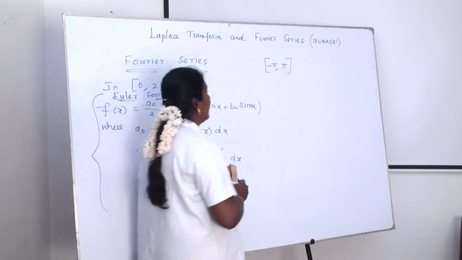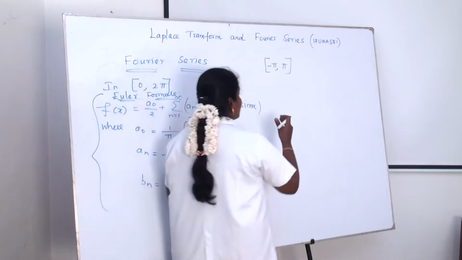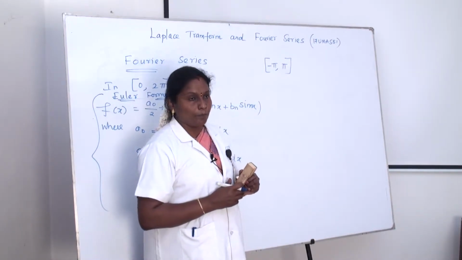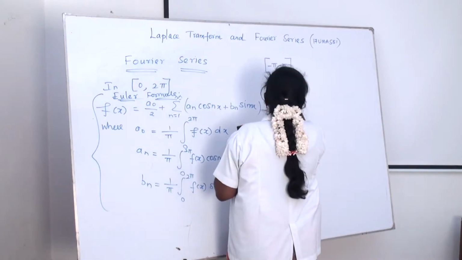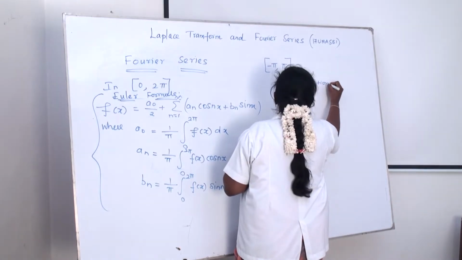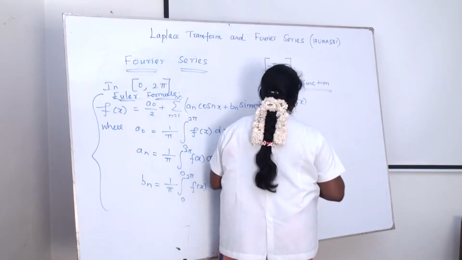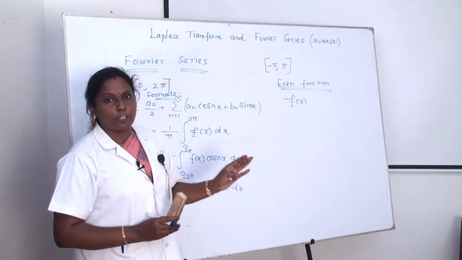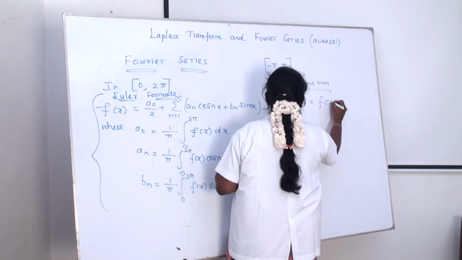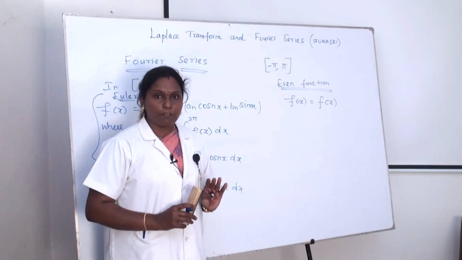If the limit minus pi to pi is given, first of all you have to check whether the given function is an even function or an odd function. What is an even function? The given function f of x is an even function when f of minus x is equal to f of x.